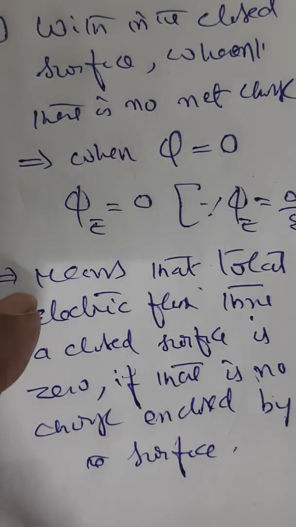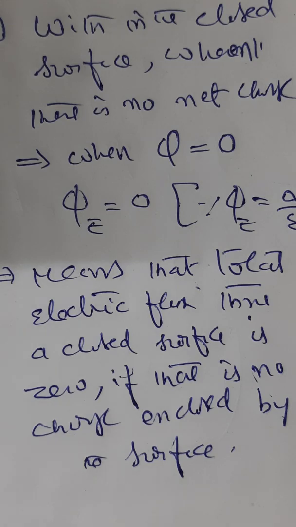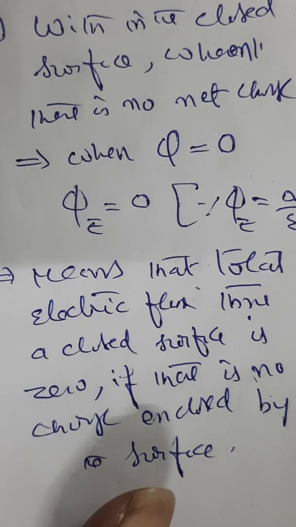So if there is no charge, there is no flux. That means flux is a reflection of charge, that is, electric field lines piercing through the medium. Then only you will have electric flux.